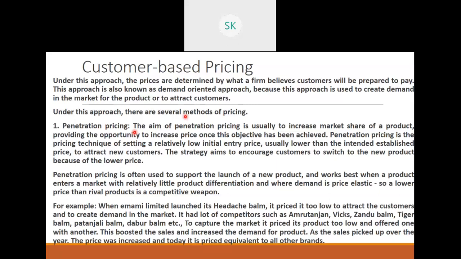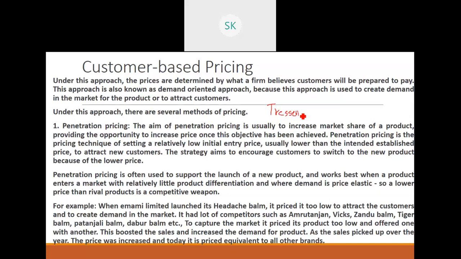So first we will usually aim only at penetration, or entering the market. Now, let us take shampoo for example. You have heard about Tresemme. I hope everybody has heard about the Tresemme brand. Now, the Tresemme brand had to enter the Indian market.